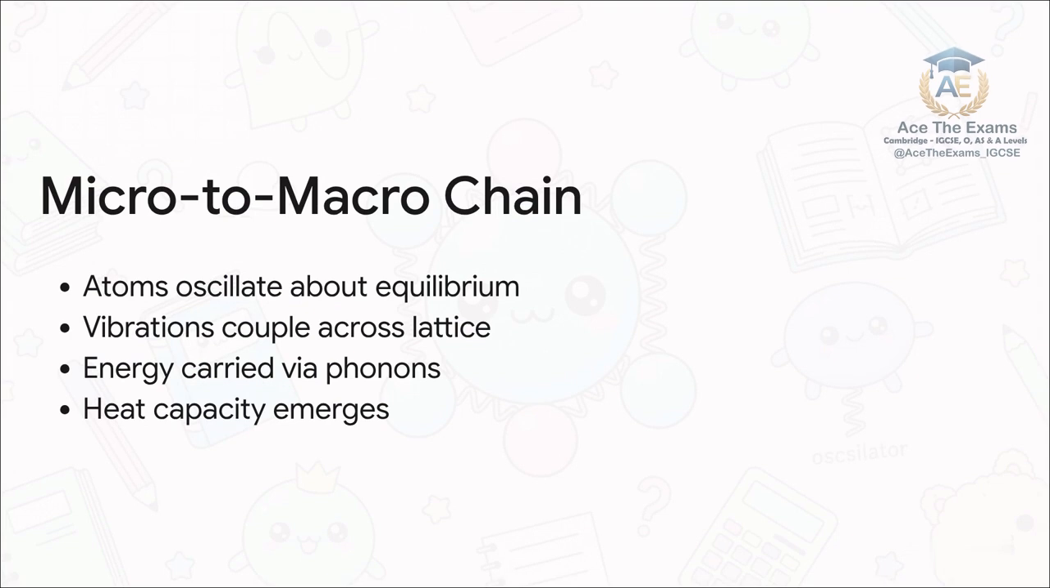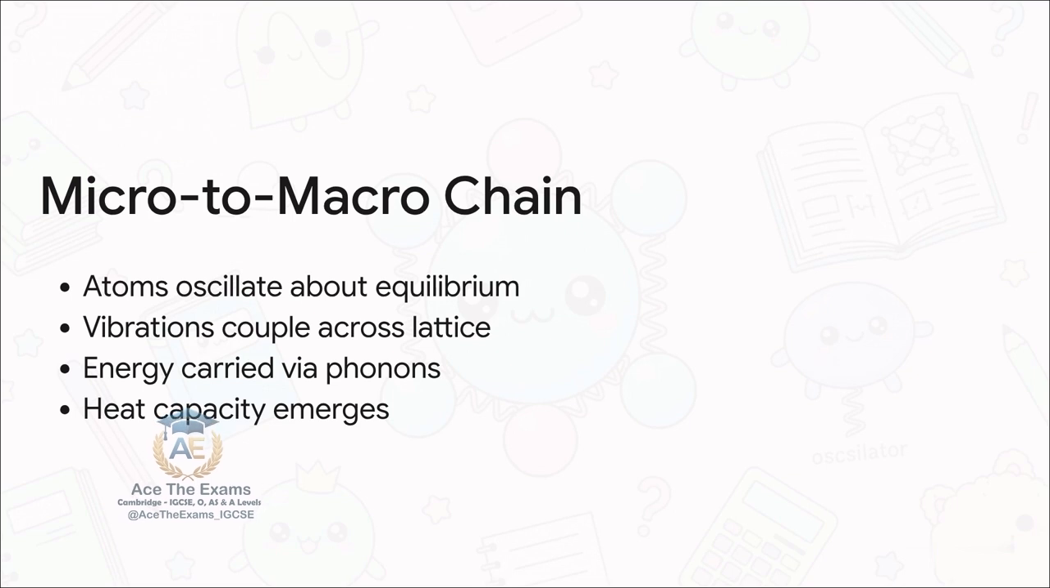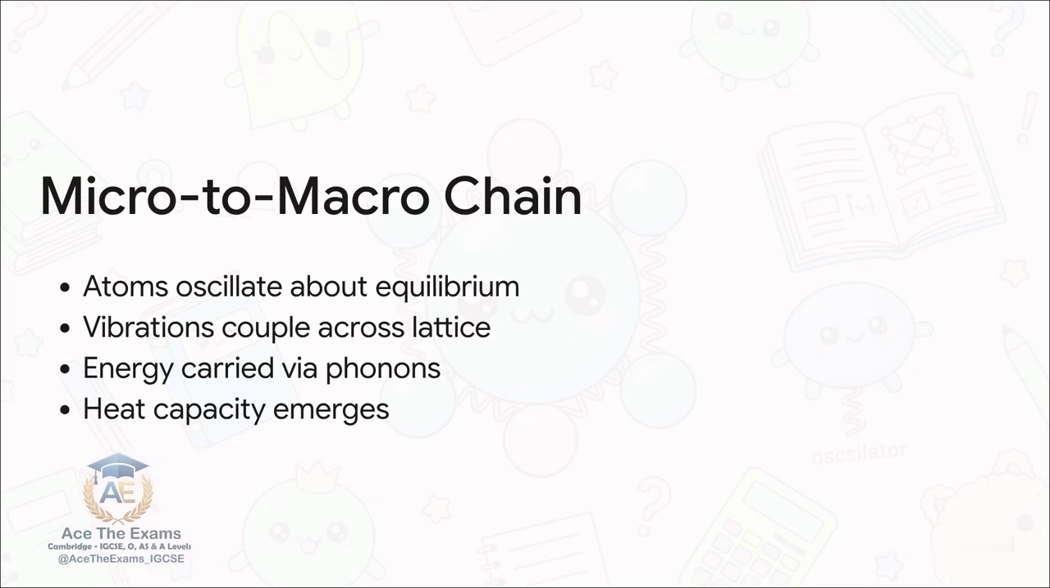And that brings us to the micro to macro chain. This is your first quick win. Whenever you're stuck in an exam, organize your explanation around this exact mechanism and its resulting consequence. First, atoms oscillate about their equilibrium. Then these vibrations couple across the lattice. Next, energy is carried via phonons. And finally, macroscopic heat capacity emerges. It's a perfect, unbreakable cause and effect sequence.